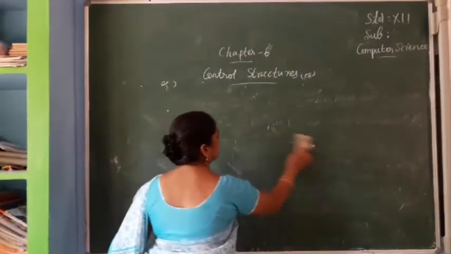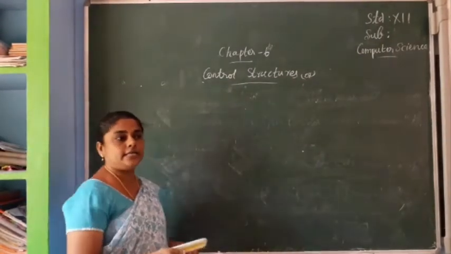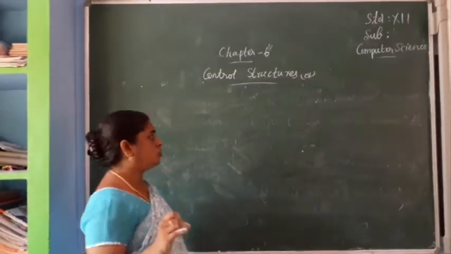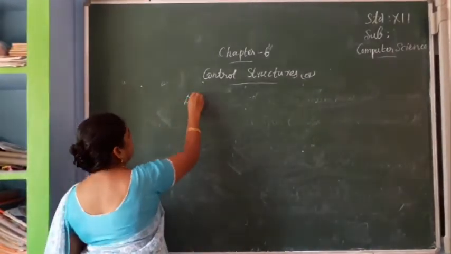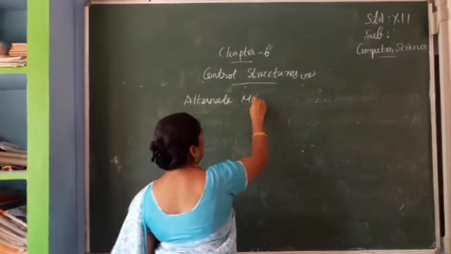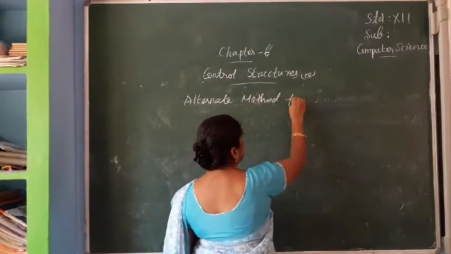See the alternate method. We already know the syntax for the if-else statement: if condition, statement block 1, else statement block 2. Now another one, the alternate method for if-else.